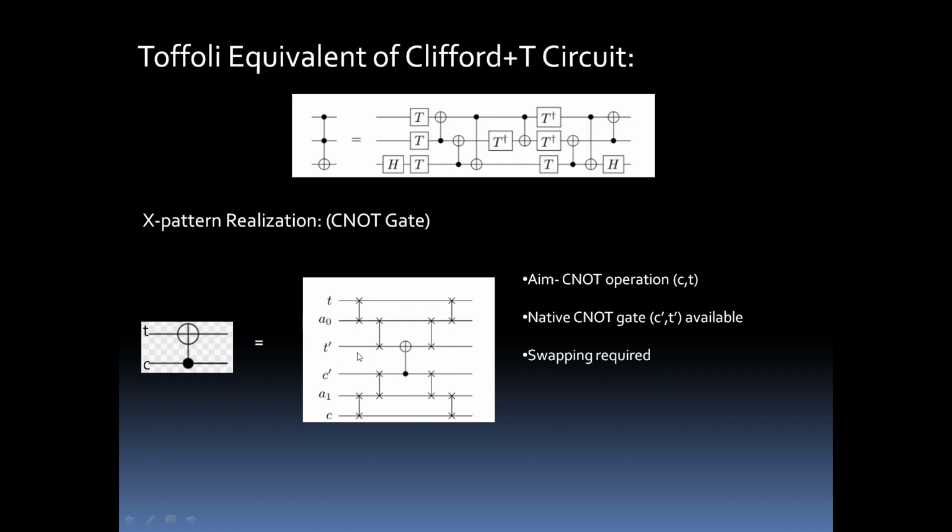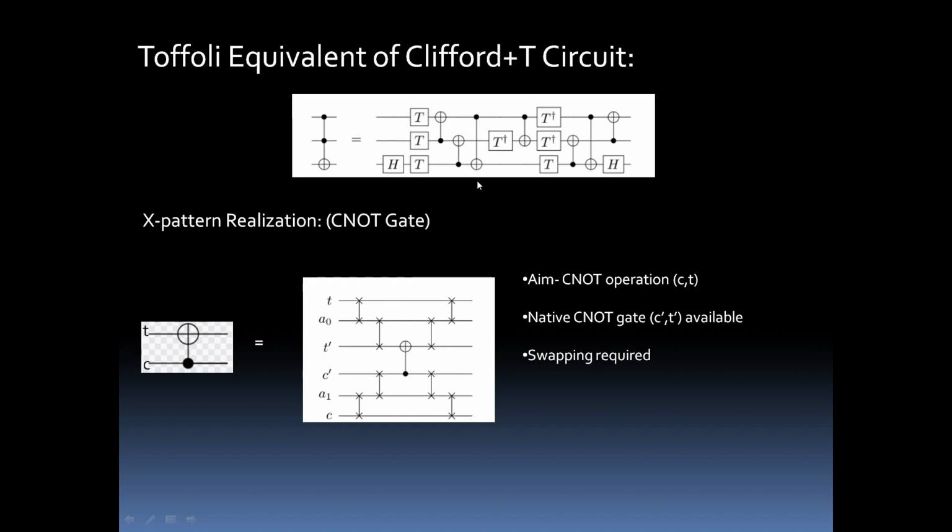Now we have T and we have C, and these A0 and A1 are called ancilla qubits. Ancilla qubits are just auxiliary qubits, or helping qubits, used to store qubit values temporarily, right? Now our target is to bring this T down to T dash and C up to C dash. Then C goes here and T goes here, and the native C naught operation is possible. That is how we implement the C naught operation. As you can see from this figure, this looks like an X pattern. That is why it is named the X pattern realization of the C naught gate.